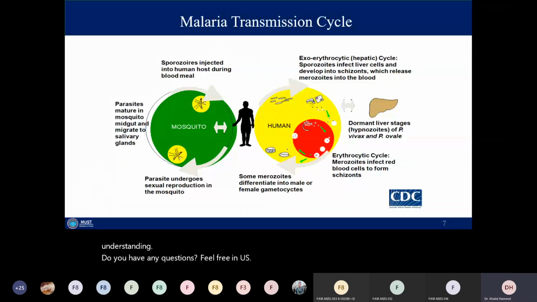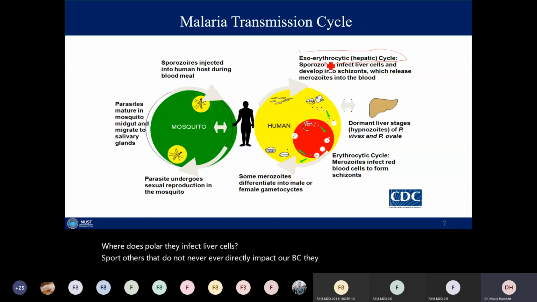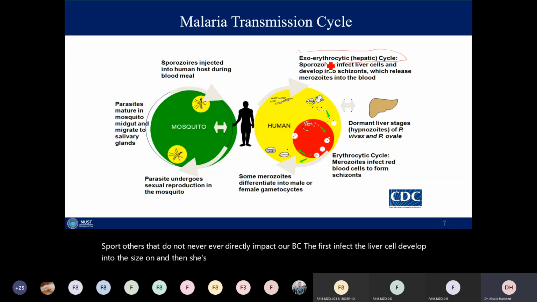And that's another way to represent it. You just need to remember that in the life cycle within the human, there are two cycles. One is outside the RBC in the hepatocyte, the exoerythrocytic cycle. Another name for it is the hepatic cycle, where the sporozoites infect liver cells. Sporozoites never directly infect RBCs. They first infect the liver cell, develop into the schizont, and then the schizonts divide, and eventually the merozoites are released into the blood.